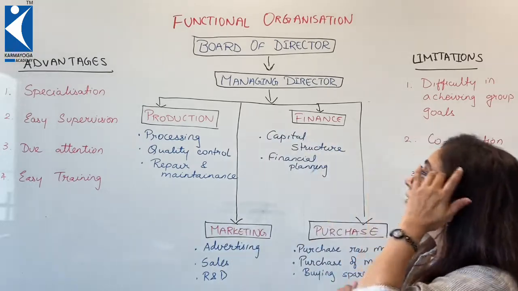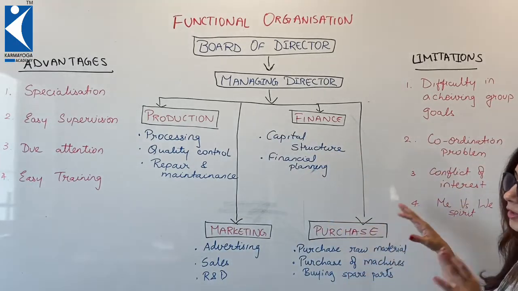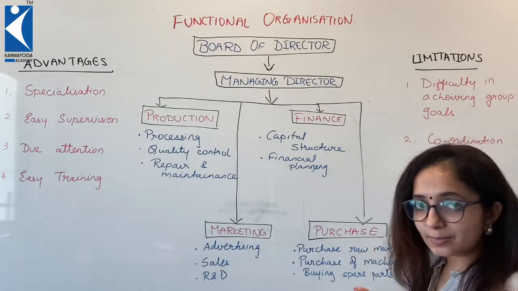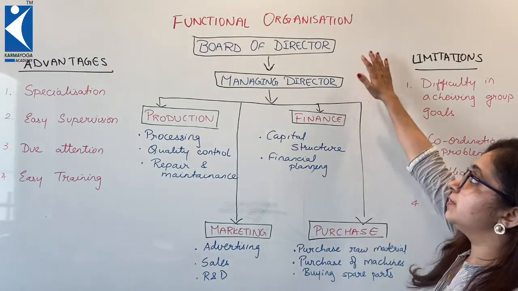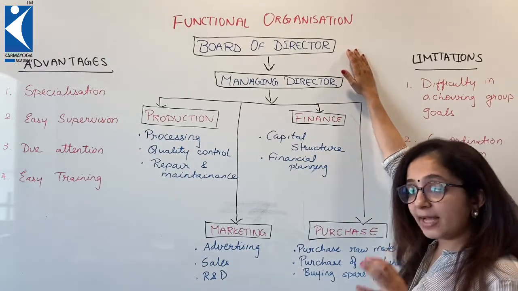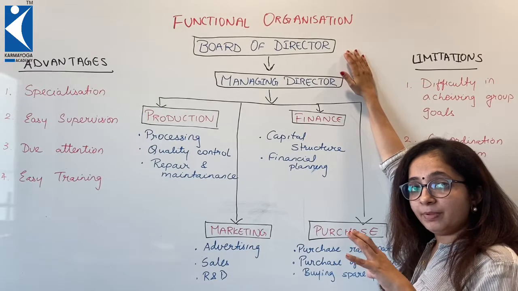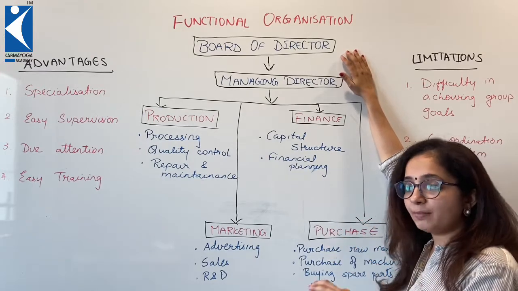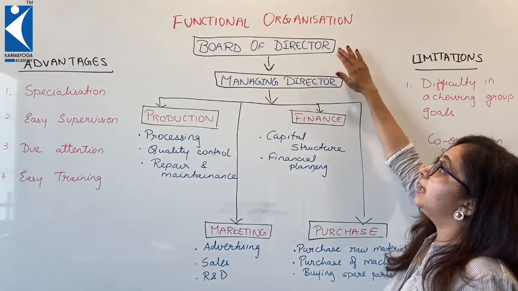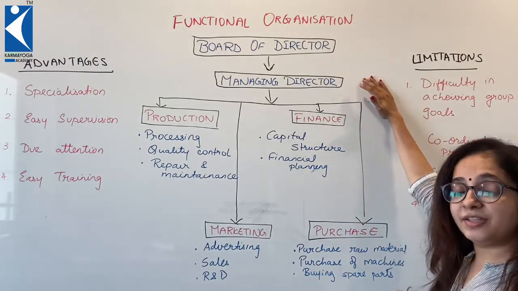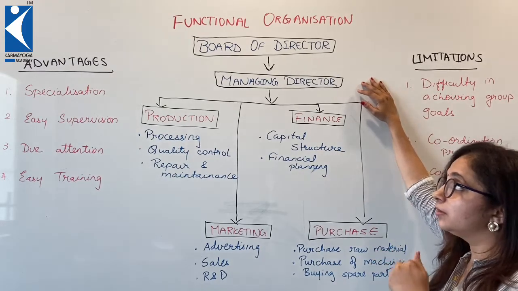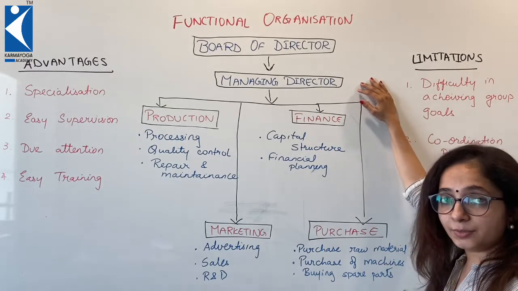Here there is one specimen given in your boards also. Whenever it is asked, you need to draw and then you need to explain it. So how does this functional organization work? On the top there is the board of directors. These people make sure that the policies are made, the decisions are taken, strategic moves are made. It is passed on to the MD, the managing director, who is the one responsible to get things executed.